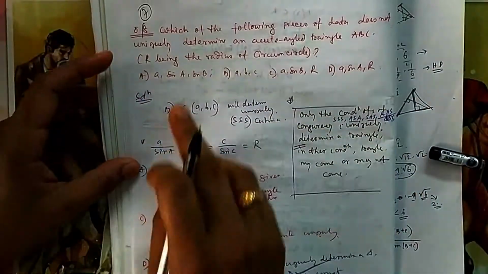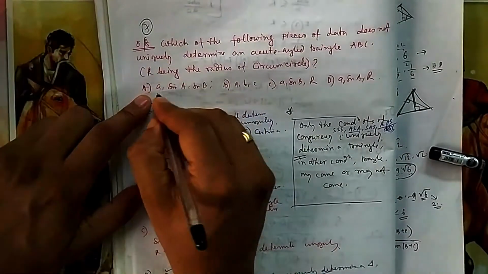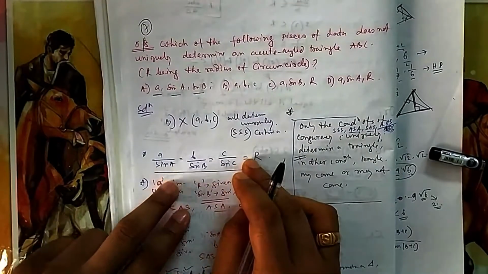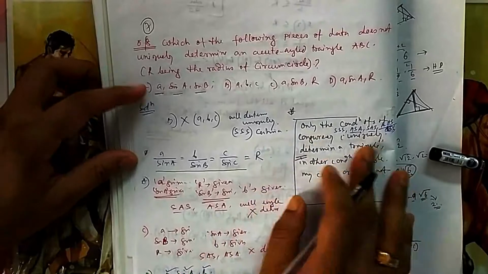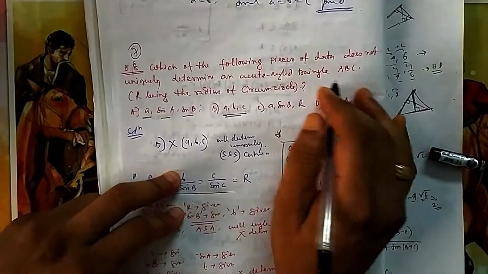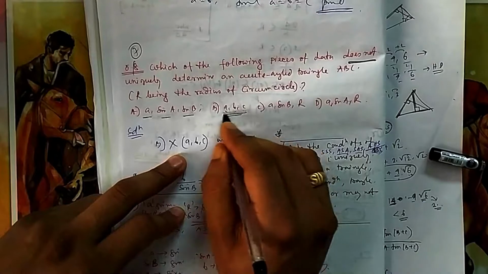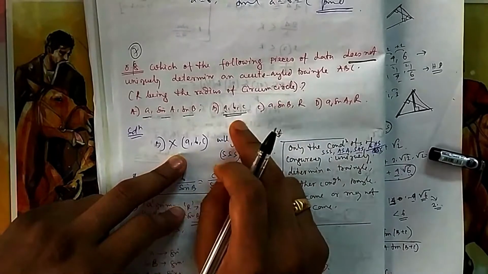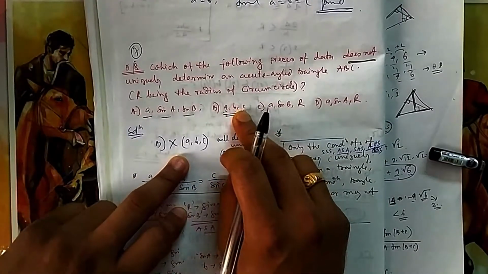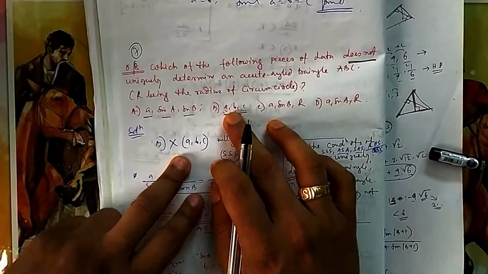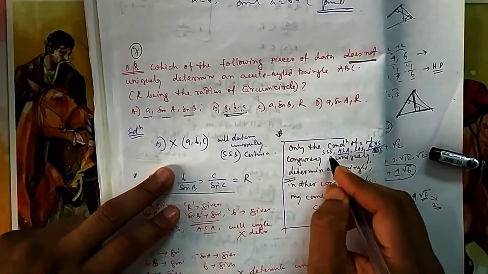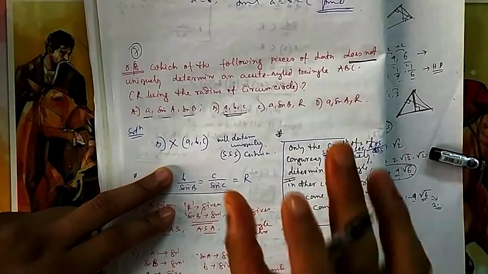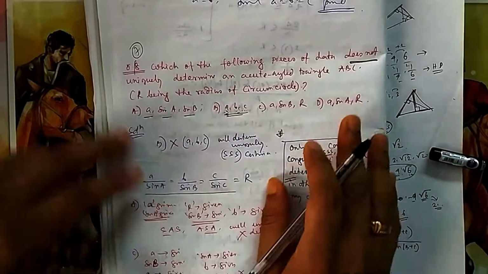Suppose I start with the first condition. What is the first condition? It is given a, b, c, the 3 sides; then sin A given, sin B given. Now you know this famous formula, a by sin A equals 2R. For the option with a, b, c, they are asking which data does not determine the triangle, so this will obviously not be the answer, because all 3 sides are given, it will be a proper, unique triangle. Only one triangle you will find with the given a, b, c, no other triangle, because it is coming under the SSS criteria. So only these criteria, SSS, ASA, SAS and RHS, will give you a unique triangle. You need to have one of these things. If you have 3 sides, then it's okay.